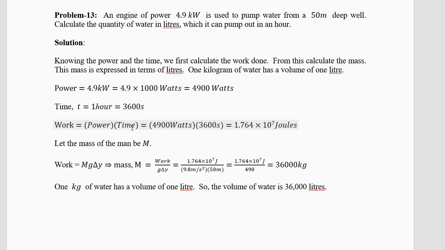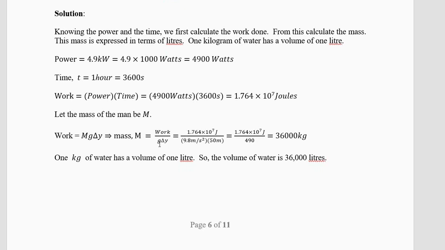Work is power into time. So 4900 watts into 3600 seconds. We'll get 1.764 into 10 power 7 joules. Do these numbers very carefully in your calculator. Let the mass be capital M. You can write small m or capital M. I prefer to write capital M in this question. Work is mg delta y. So mass M equal to work divided by g delta y. This number 1.764 into 10 power 7 joules.